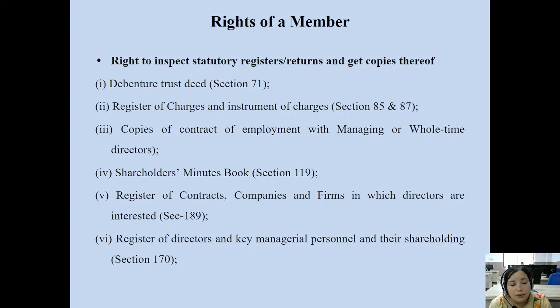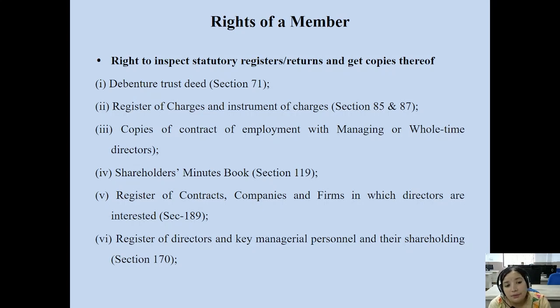Then number three, copies of contract of employment. This document can be inspected by the members of the company: the contracts of employment with the managing director and directors of the company, whether MD or WTD, or manager if there is no MD or WTD.